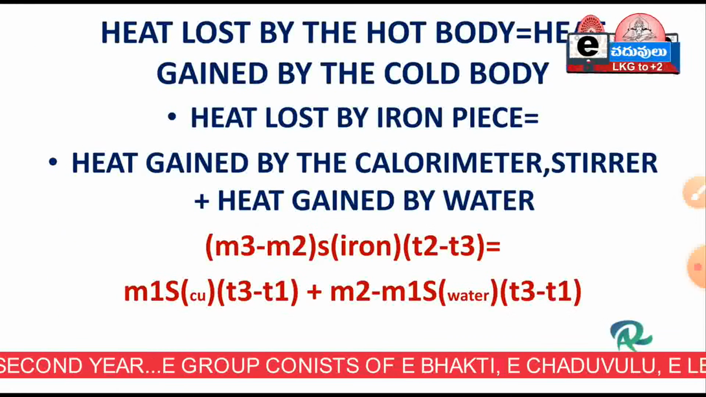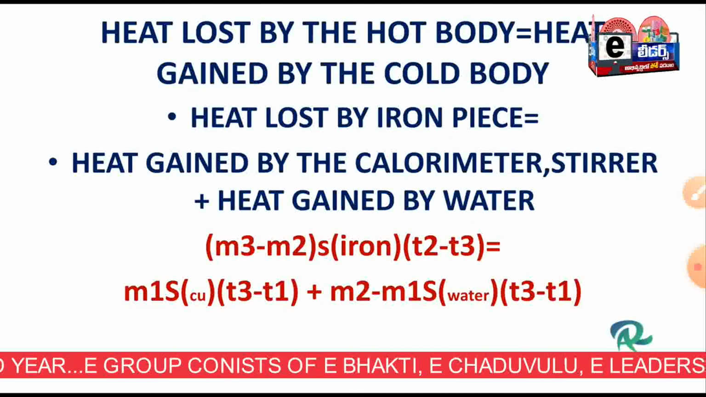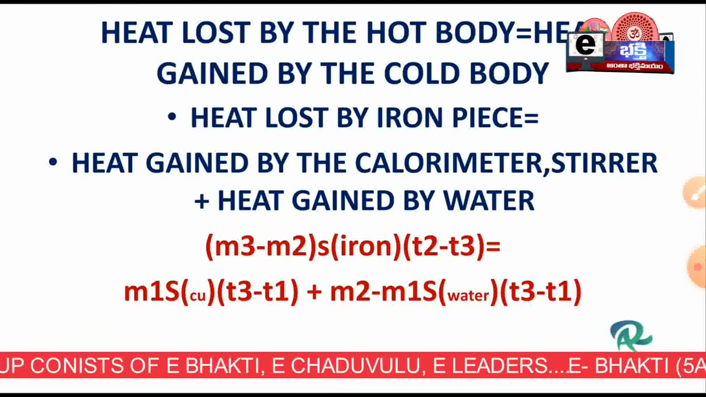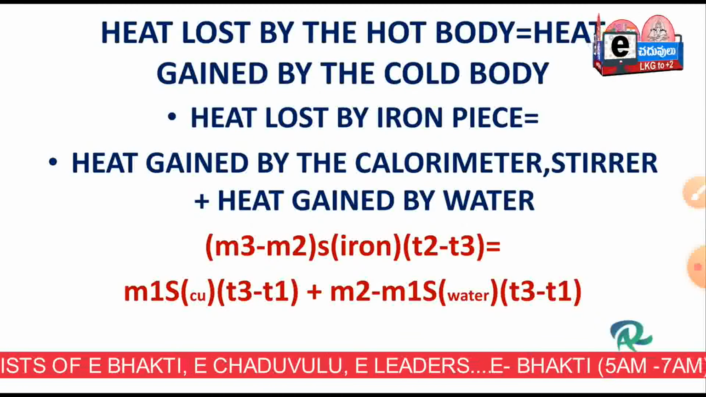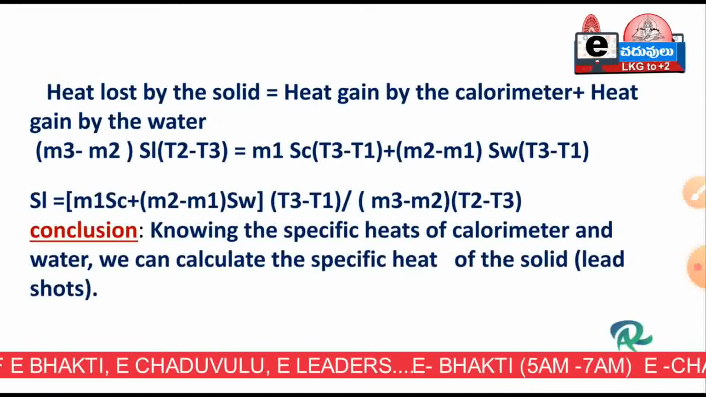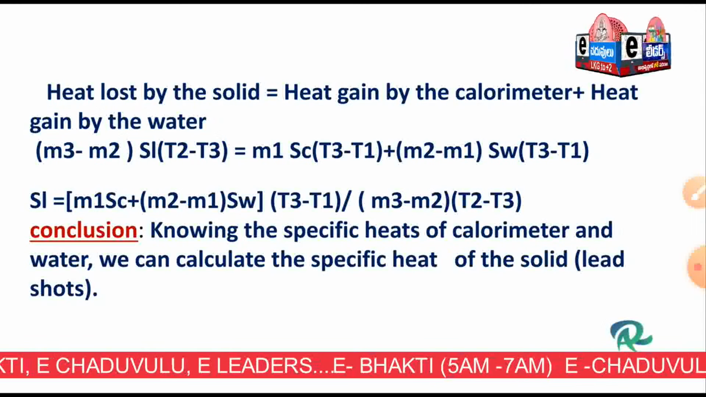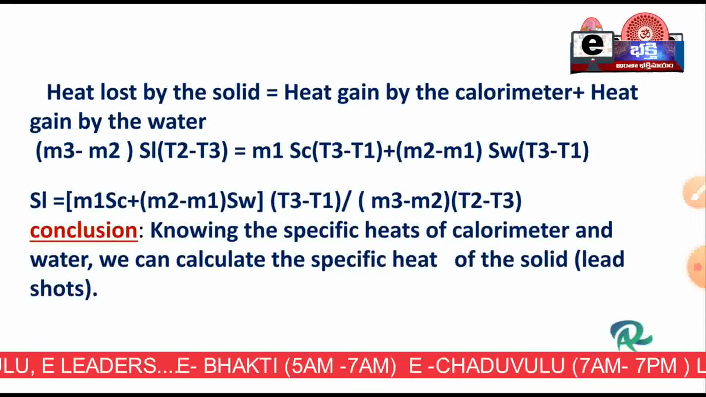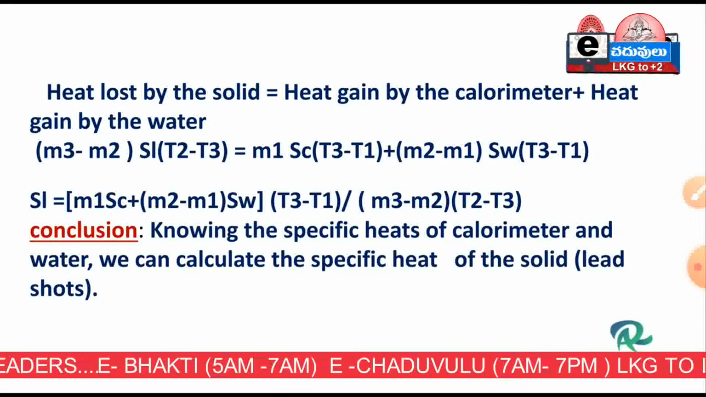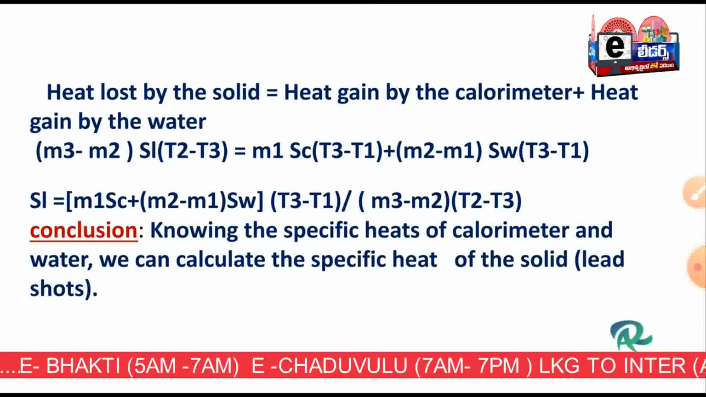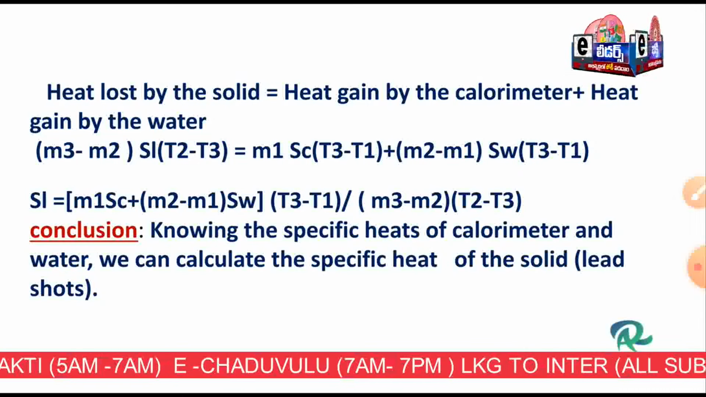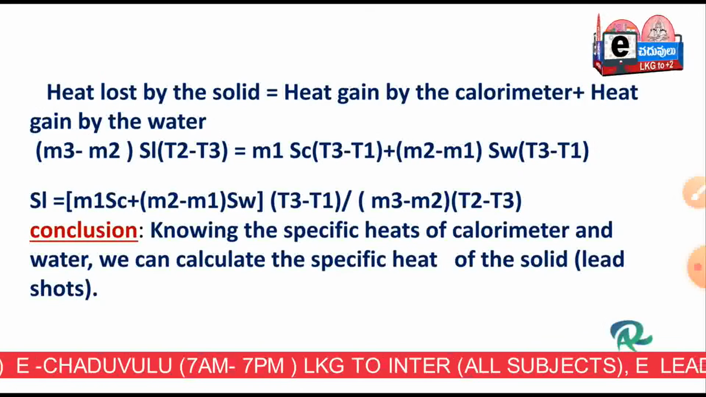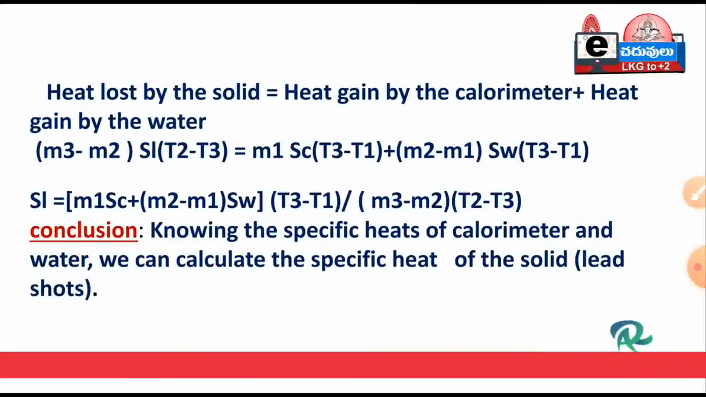Then heat lost by the hot body is equal to heat gained by the cold body. Heat lost by the iron piece is equal to heat gained by the calorimeter plus heat gained by the water. And write the formula. By using this formula we can calculate the specific heat of the solid, and likewise you can write, and afterwards you have to write the conclusion. Knowing the specific heats of the calorimeter and water, we can calculate the specific heat of the solid. Whether they have given lead shots or an iron bolt, whatever solid they give, you may write like that.